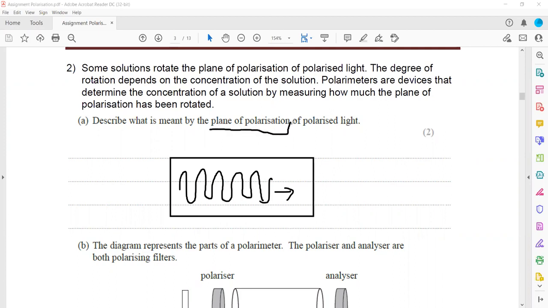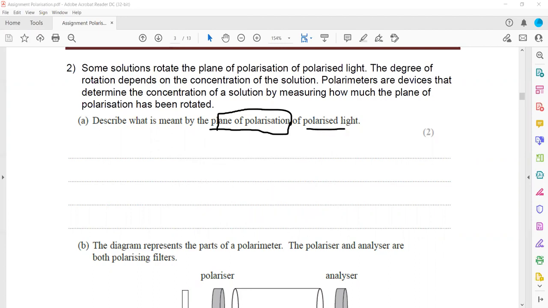So whenever you're defining plane of the polarized light, what should be your wording? The definition should be correct. The polarized light that has oscillation in a single plane, in one plane it is oscillating, and that is a plane of polarization.